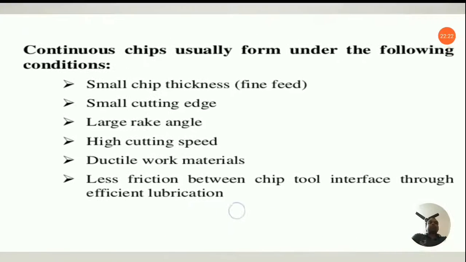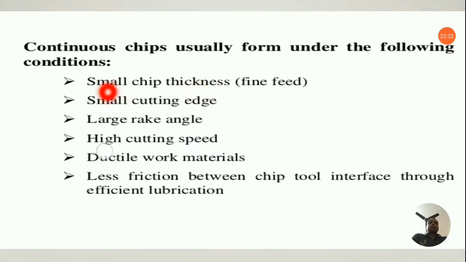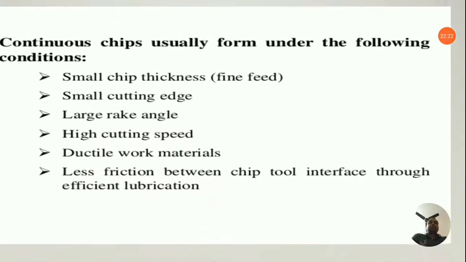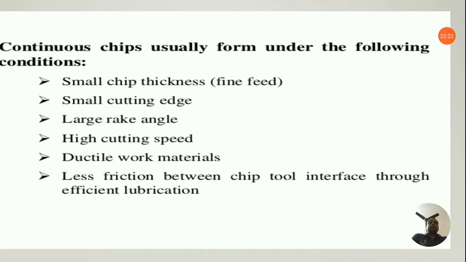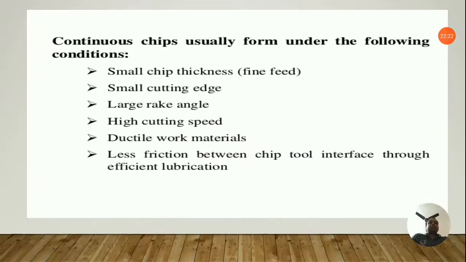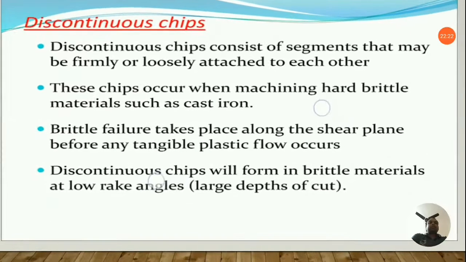So here I have sorted out what I have told earlier, that continuous chips usually form under the following conditions: small chip thickness, fine feed, small cutting edge, large rake angle, high cutting speed, ductile materials, less friction between the chip tool interface through efficient lubrication. So lubrication is also very important. You must keep in mind that large rake angle is very important, okay, and high cutting speed as well, okay. Now coming to the discontinuous chip.